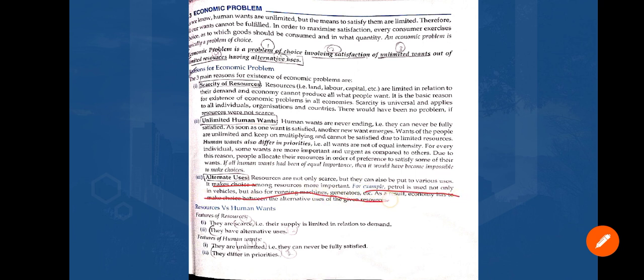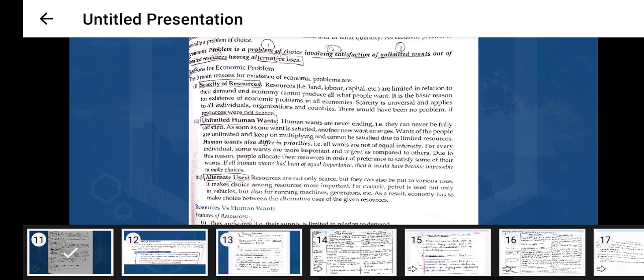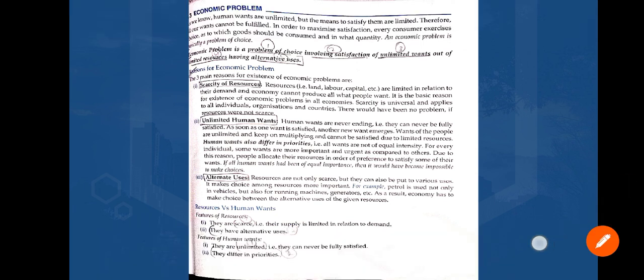Next we have resources versus human wants. Now, what are resources? We can differentiate them on the basis of their features. Number one, resources are scarce, but human wants are not scarce, they are unlimited. Second, resources have alternative uses, but human wants differ in priorities. So these are the two main differences between a resource and a human want.